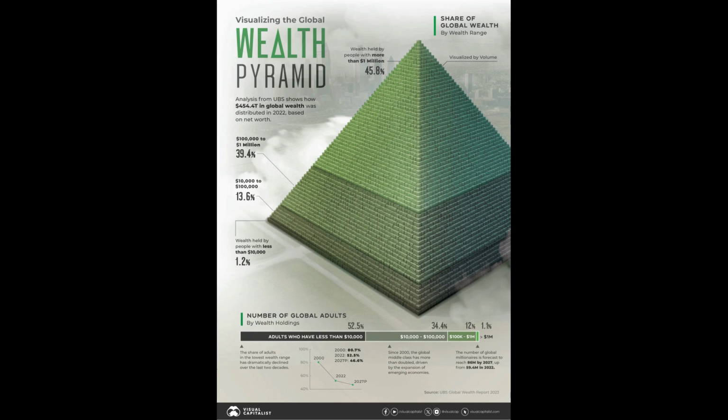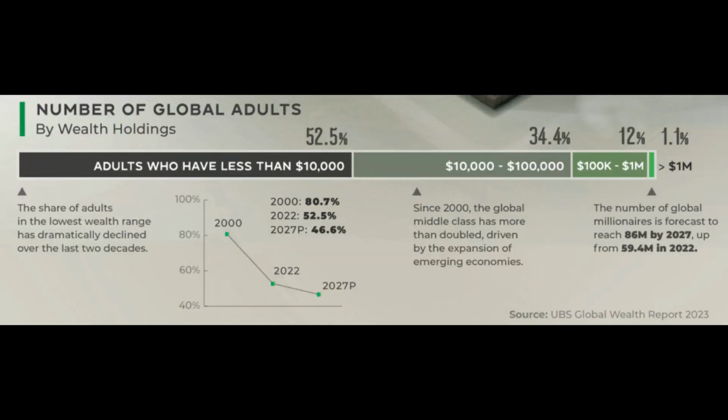The next infographic shows global wealth in the form of a pyramid. Below the pyramid there is a bar of data from which we will start the discussion of this infographic. It is the number of adults in the world who have a certain amount of wealth. Each adult was assigned to one of the 4 groups discussed in the first infographic. Wealth up to $10,000, up to $100,000, up to $1 million and over $1 million.